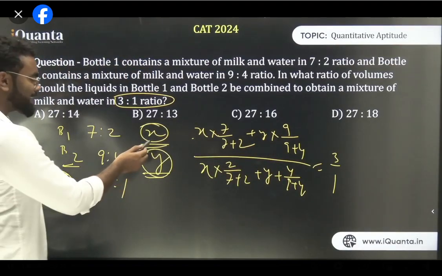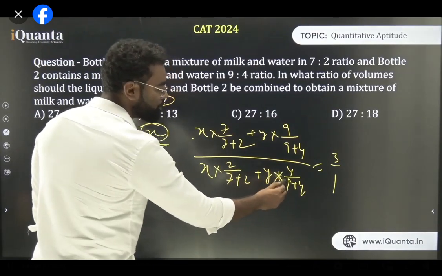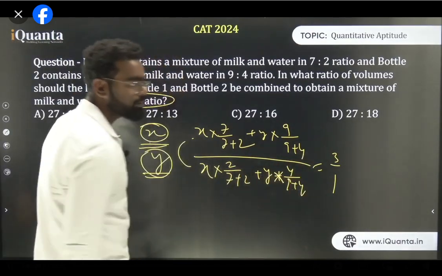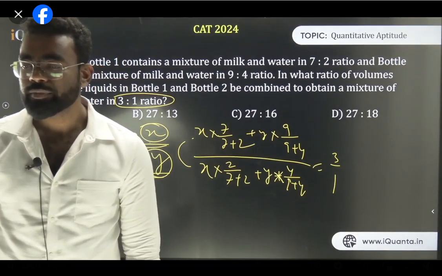And now what is the amount of water? In x liters, the amount of water is x into 2 by 7 plus 2. And in y liters, the amount of water is y into 4 upon 9 plus 4. And this ratio has to be 3 by 1. Is it clear? All of you guys? Okay, so that is the second method.